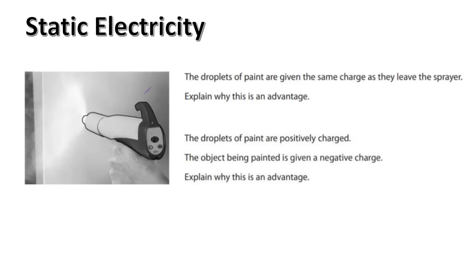So, two things. All the paint particles are given the same charge. Why? Because like charges repel each other and the paint particles spread out, cover a wider area, and give an even coat. And the object being painted is given a negative charge to that of the positive charge of the paint particles. Why? Because opposite charges attract each other, so less paint is wasted, plus the paint can reach tight corners.